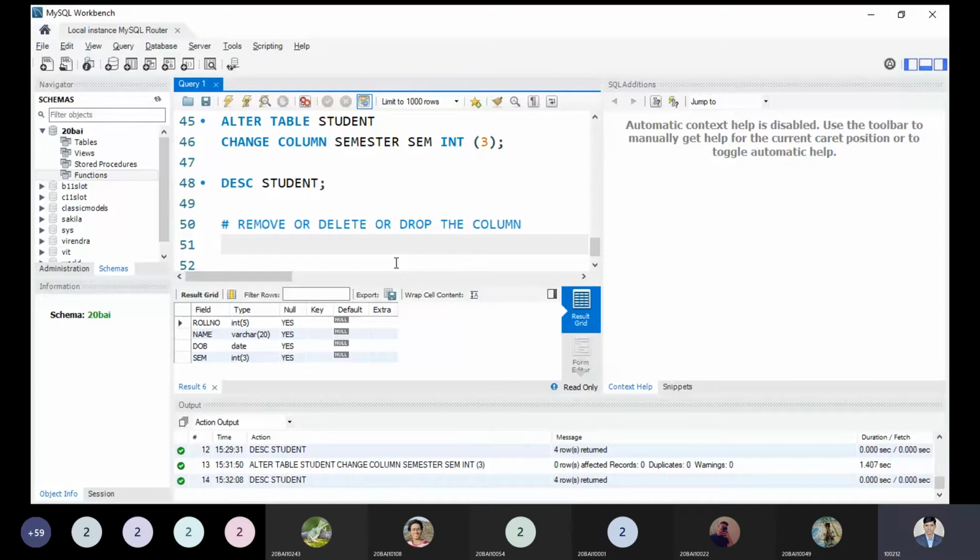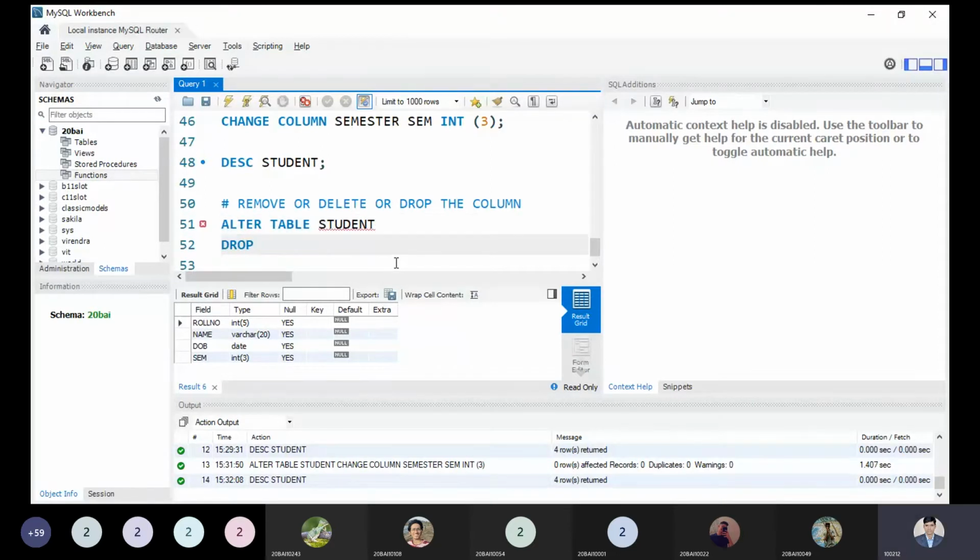Definitely ALTER TABLE, we are modifying the table. We are altering our table. That is the name of the table, student, in which we write DROP COLUMN. Which column do you want to remove? Date of birth. You don't need to pass the size or define the data type and other things. Just write the column name you want to delete. It is very simple.